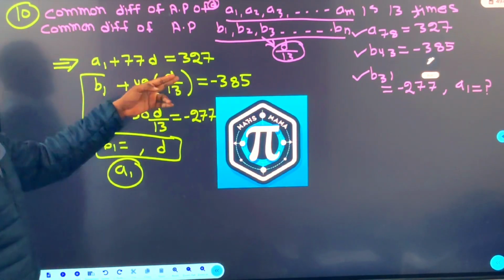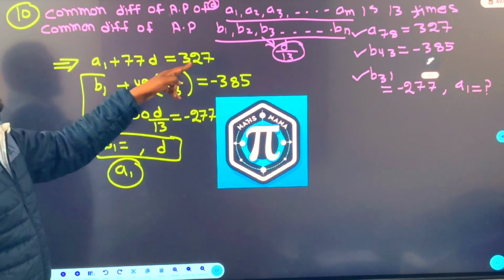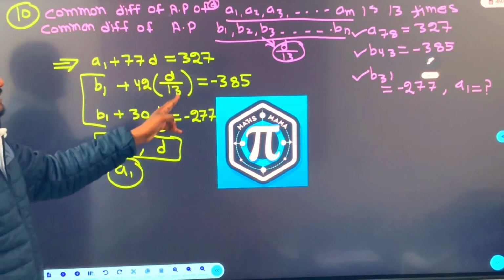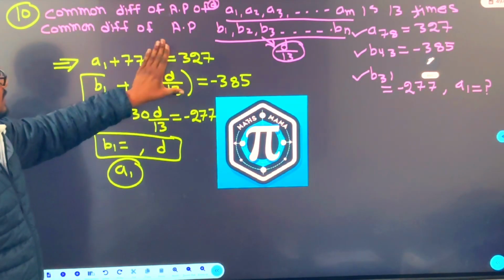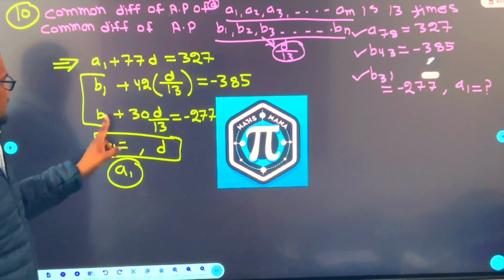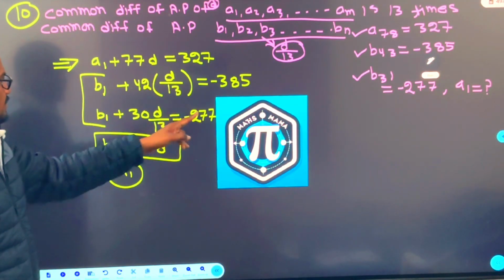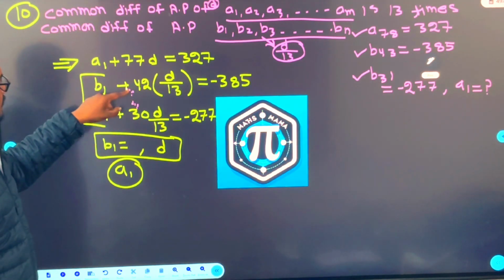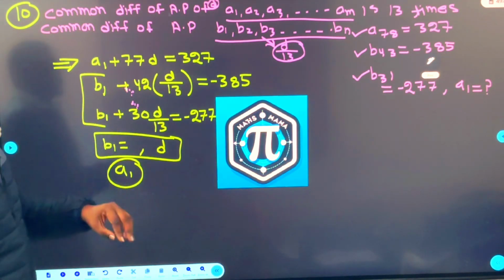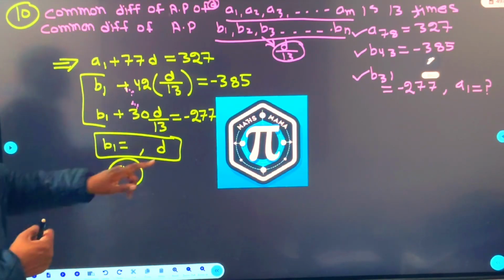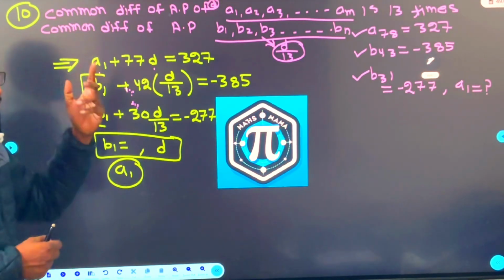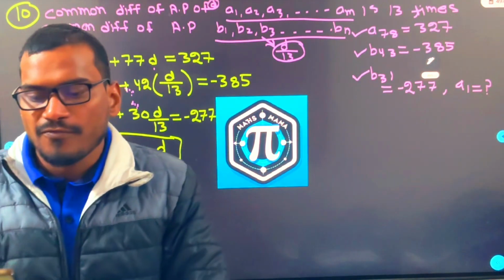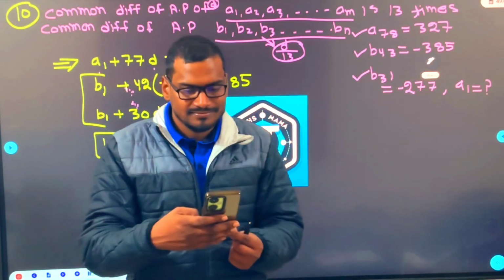Now, A 78 will be A1 plus 77D, right? And B 43 will be B1 plus 42 into D by 13. This is equal to this, right? And B31, that is B1 plus 30D. B1 plus 30 into this equal to this. Solve these two. Get B and D. So once we get B and D, use that D here. Get A1. Get your answer. Simple easy question of arithmetic progression.